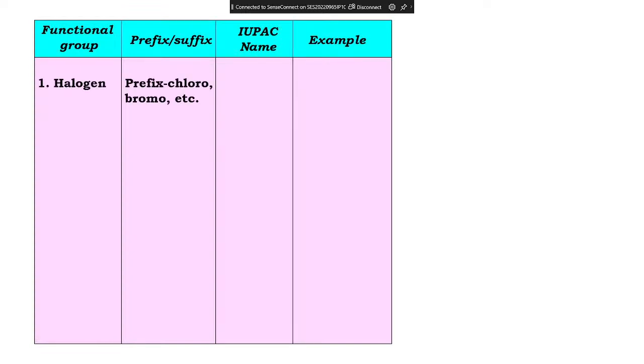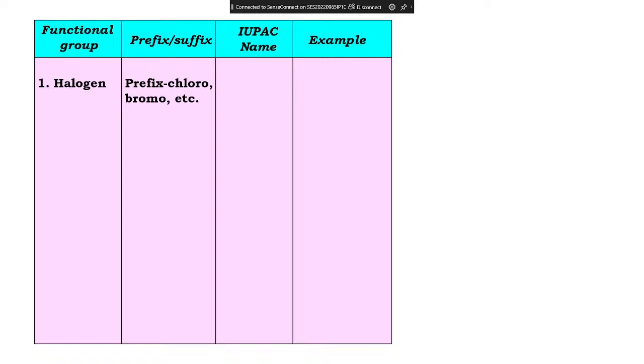Halogen. What is the meaning of halogen? If I told you about the element table, the 17th column, you have chlorine, bromine, iodine, fluorine, yes or no? Whichever element ends with INE, you can just write down in your notebook, halogens. Write down chlorine, fluorine, bromine, iodine.